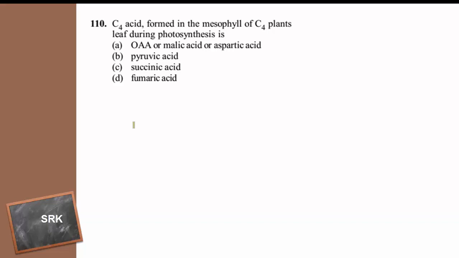It combines with the atmospheric carbon dioxide, which is a 1 carbon compound, and the reaction is catalyzed by the enzyme PEP carboxylase, phosphoenol pyruvate carboxylase, and the resultant compound is a 4 carbon compound, hence the cycle is called C4 cycle and the plants are called C4 plants. The produced C4 acid is OAA, oxaloacetic acid, the malic acid or aspartic acid. So the answer is option A.